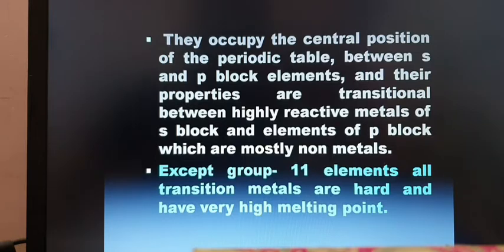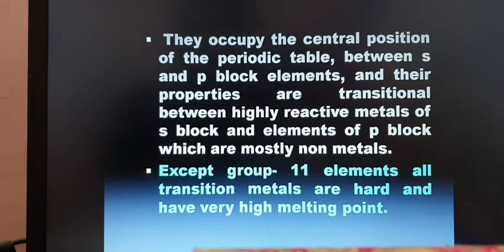The d-block elements occupy the central position between s and p-block elements, and their properties are transitional between the highly reactive metals of s-block and the elements of p-block, which are mostly non-metals.